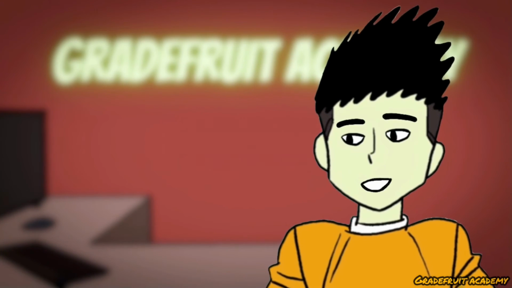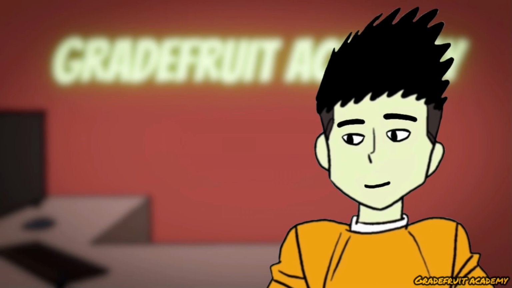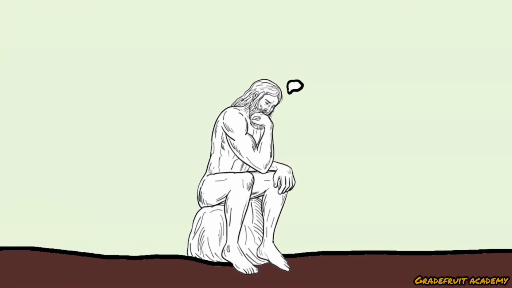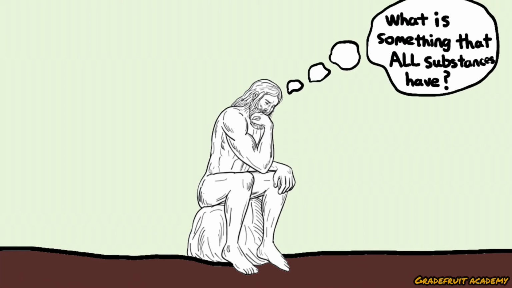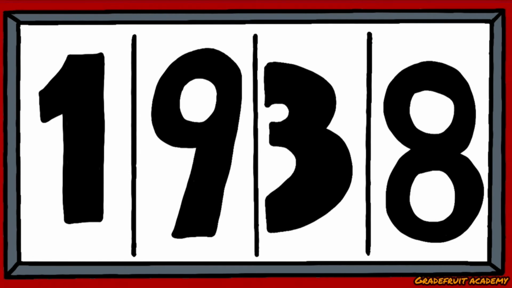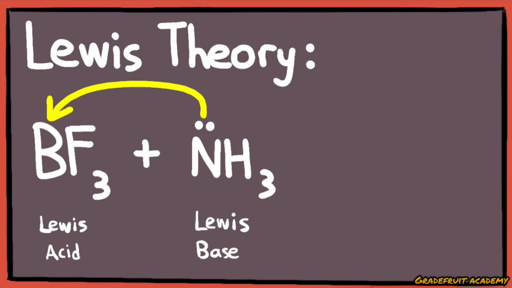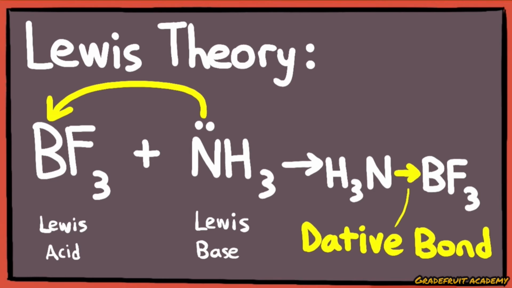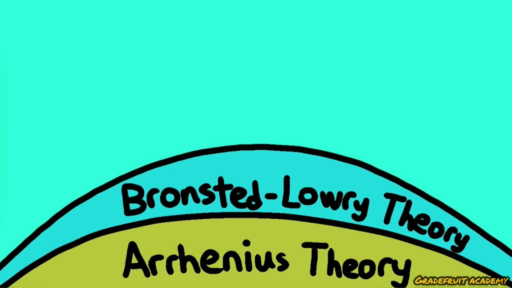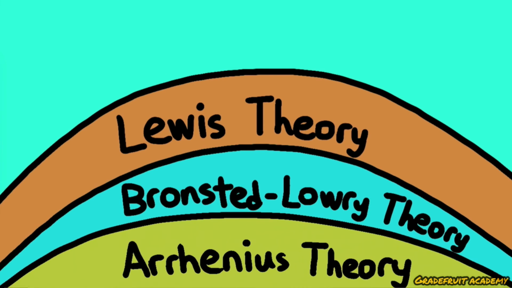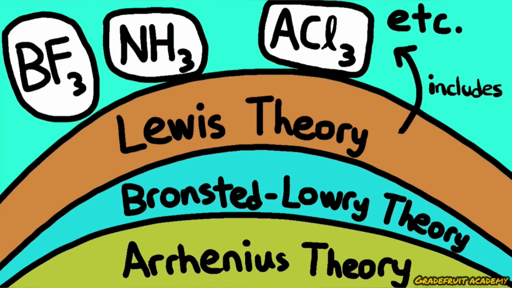So here comes the question. If not every substance has a hydrogen or hydroxide, then what is something that all substances have? The answer to this question lies in the year 1938, where the Lewis theory states that an acid is any species that can accept a pair of electrons from a base to form a dative covalent bond. Lewis's theory of acids and bases is much broader than the Arrhenius and Bronsted-Lowry definitions, so substances which do not have hydrogen or hydroxide will not be left out in this definition.